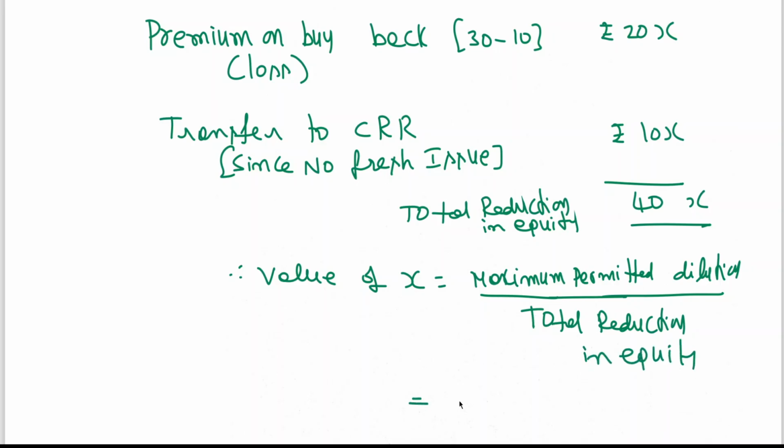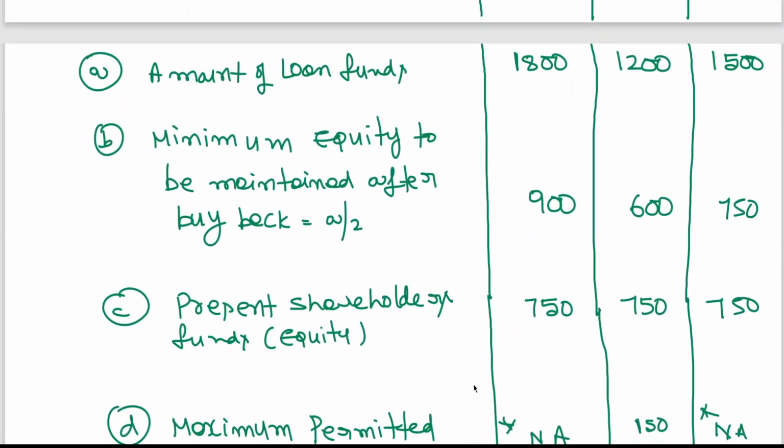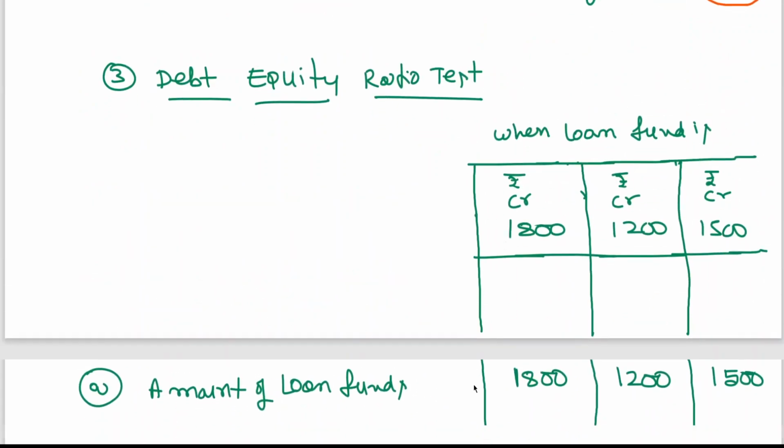That is equal to, what is the maximum? It is applicable only for B, no? Where your investment in loan funds is 1200 crores.